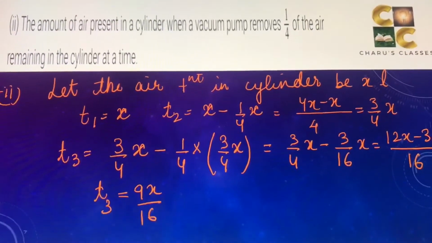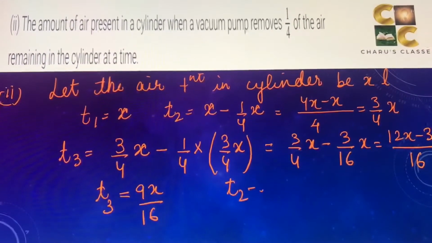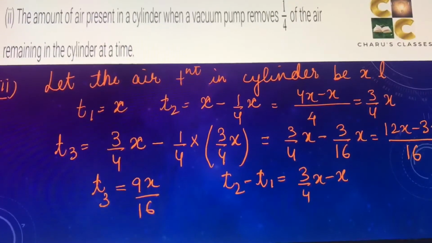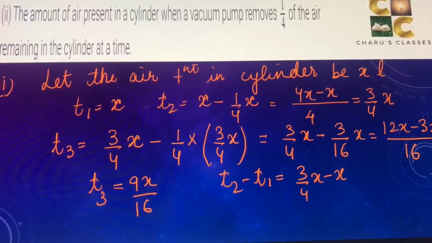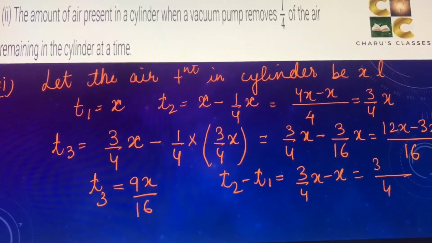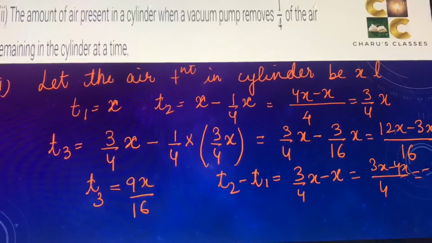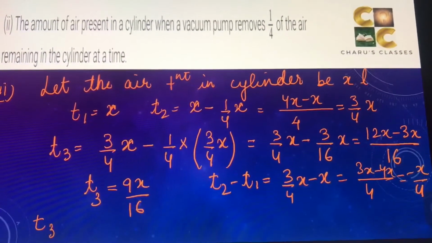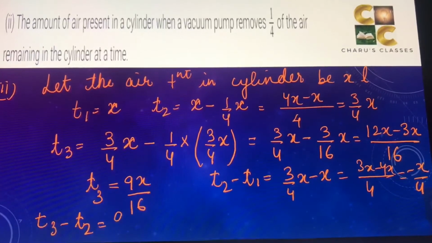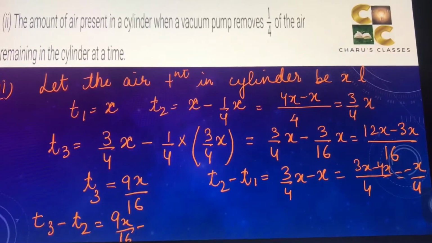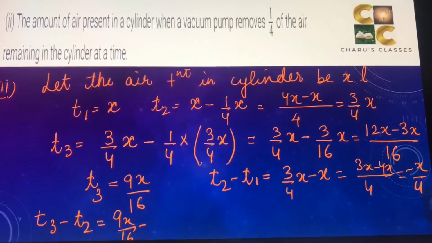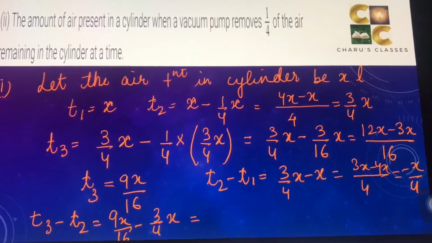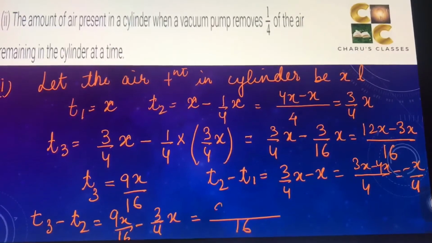So now we have T1, T2 and T3 ready. If we do T2 minus T1, that is 3/4 X minus X. That is coming as minus X by 4. If we do T3 minus T2, that is 9X by 16 minus the T2, which was 3/4 X, we can take 16 as the common denominator.